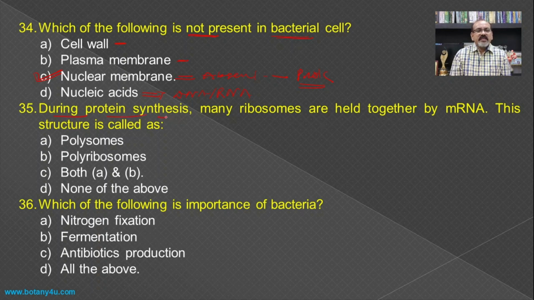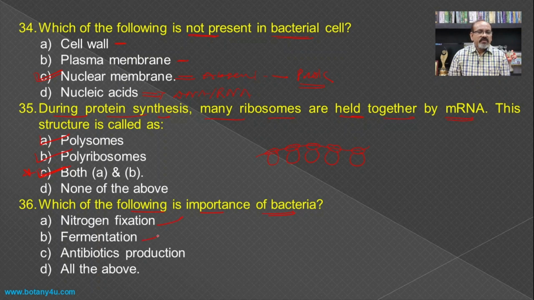Then during protein synthesis, many ribosomes are held together by mRNA. You have seen such a structure in which one mRNA is bound with many ribosomes. Such a structure is known as polyribosomes, and it is also known as polysomes, and hence both A and B become the answer for this question. Then which of the following is the importance of bacteria?